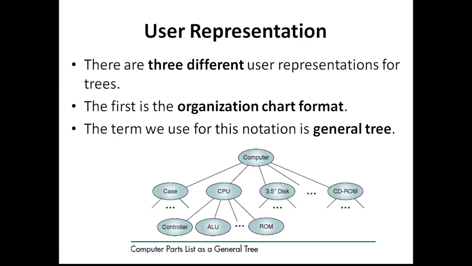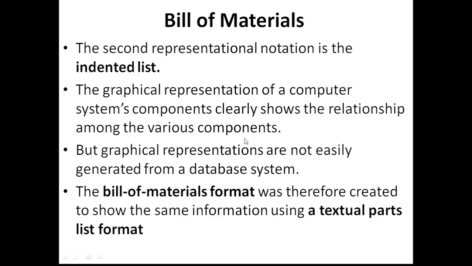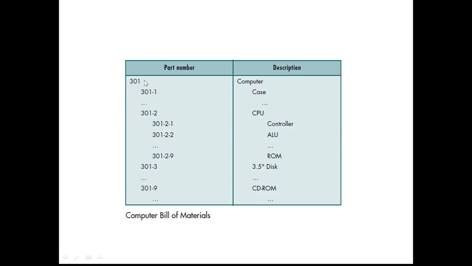As we are discussing the tree data structure, there are also other options to represent nonlinear information. Some of the examples are highlighted here. One is called an organizational chart, which is very similar to a tree data structure, and this is how it is maintained. The next is called bill of materials, which is similar to the index pages of books.